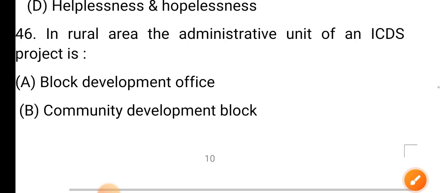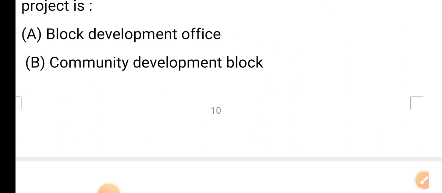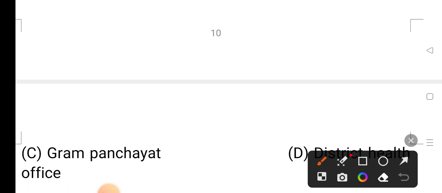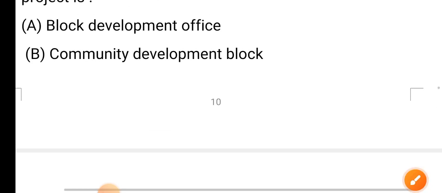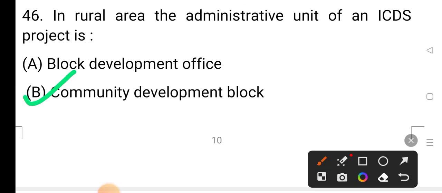Question number 46. In rural areas, the administrative unit of an ICDS project is option A, block development office; option B, community development block; option C is Gram Panchayat; and option D is district health office. The correct answer is option B, community development block.